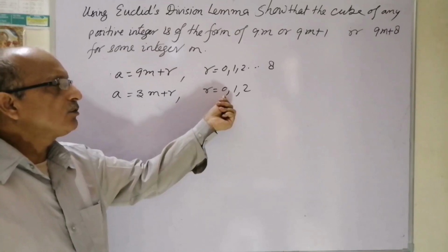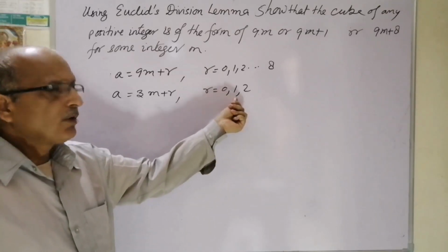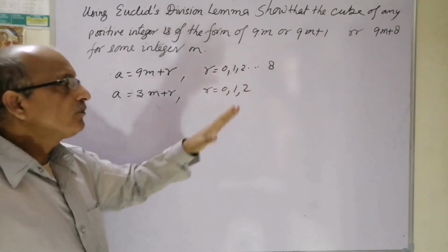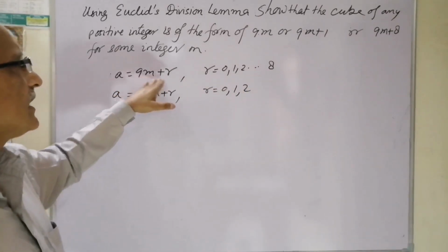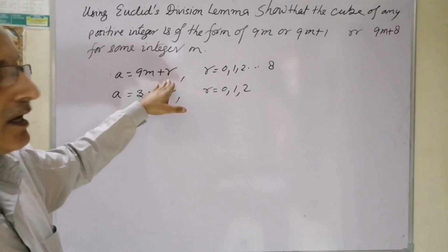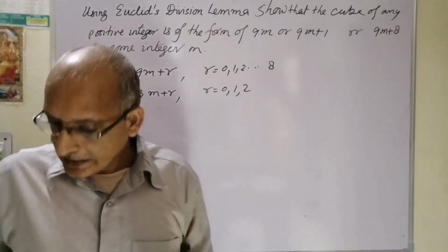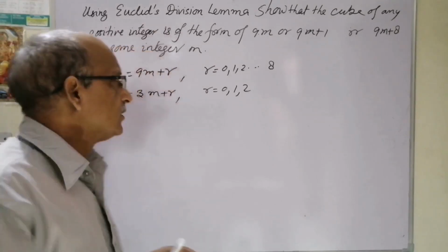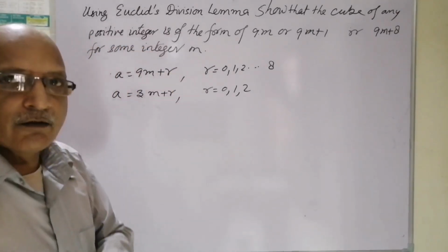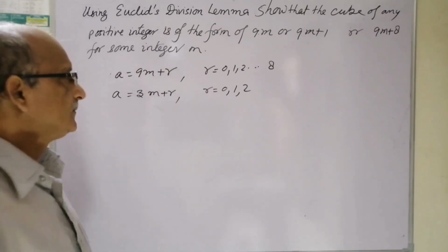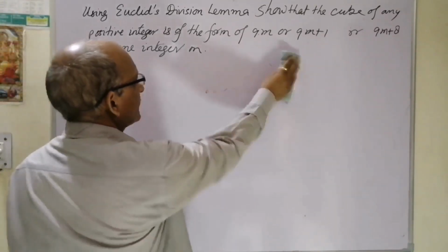And hereby each case depends on the value of r. So r equal to 0 is giving one case, 1 is giving another case, and 2 is giving another case. So we need not go for a is equal to 9m plus r, though if you are taking it you will be correct. No one can challenge your work, it is correct. So better is that to shorten our work we are going to consider a is equal to 3m plus r. Let's see.